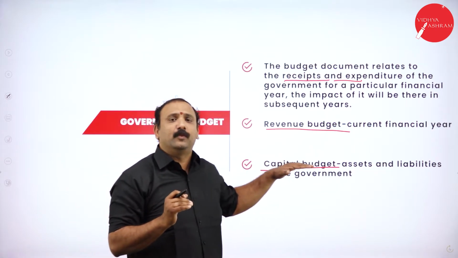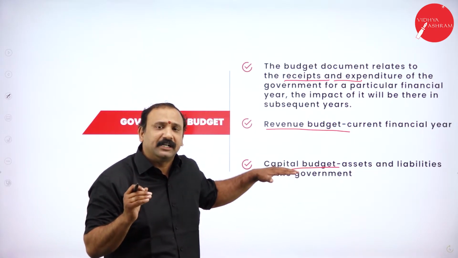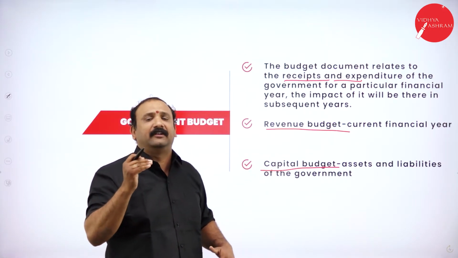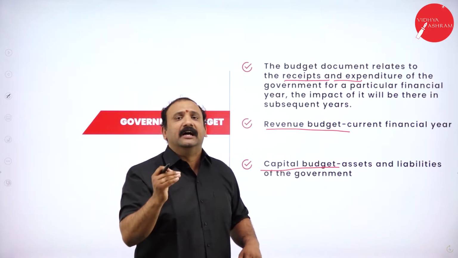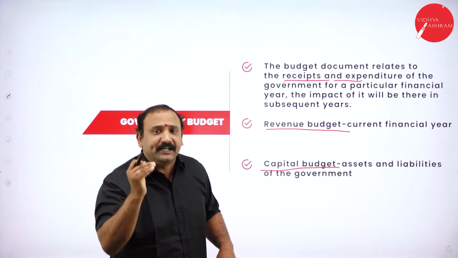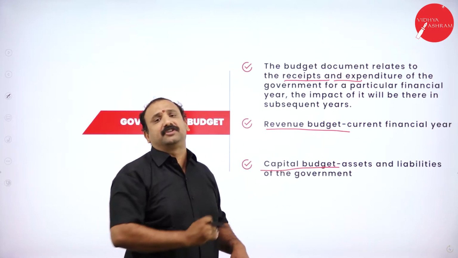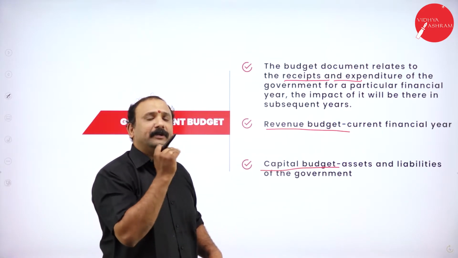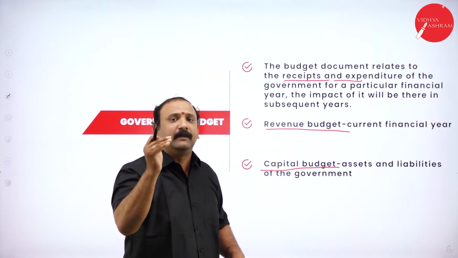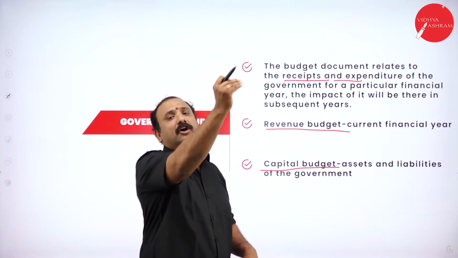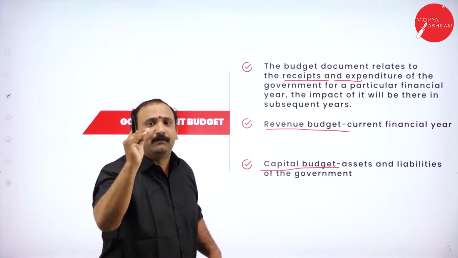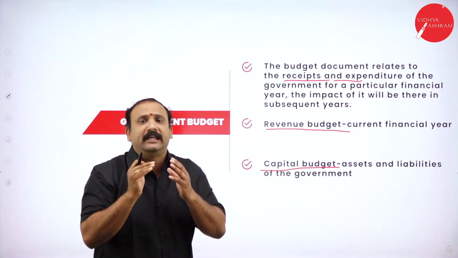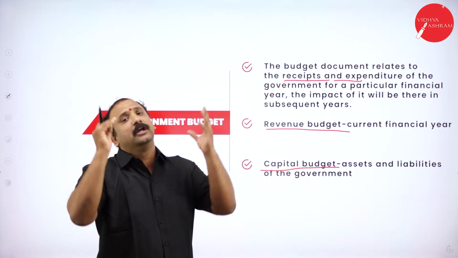Now there is also a scenario where you need to see that the capital budget is not just going to talk about expenses, it's also going to talk about an asset factor. So today, if the government of India, through the Atmanirbhar plan, decides to invest money in infrastructure, education, technology, defense, or any of the predominant sectors, those sectors will be considered an asset for us in the long run. So capital budget is a very predominant factor where you have to understand what are all the crucial sectors of importance for growth altogether.